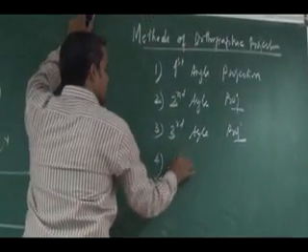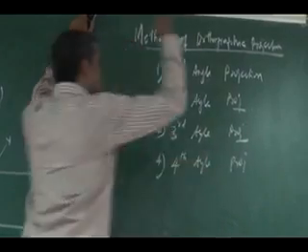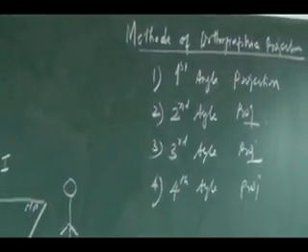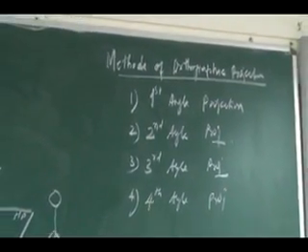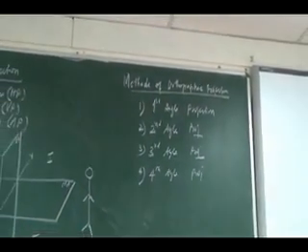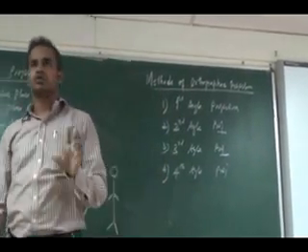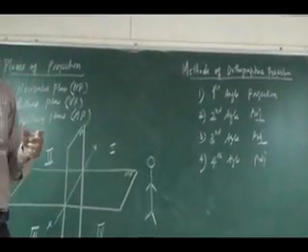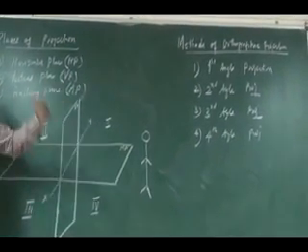Similarly, I will have a fourth angle projection. These are all the different projections available. The universally used projections are first angle and third angle. The second and fourth angle are not used. Why they are not used, we will see.